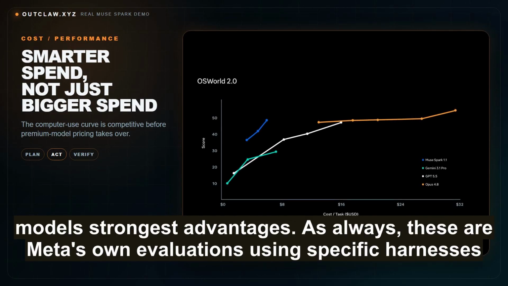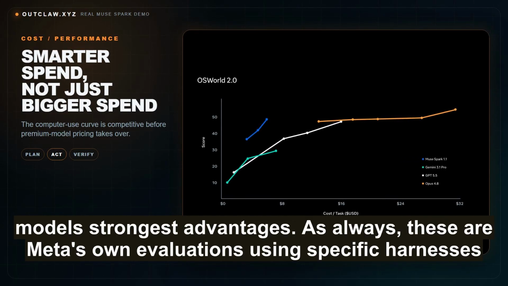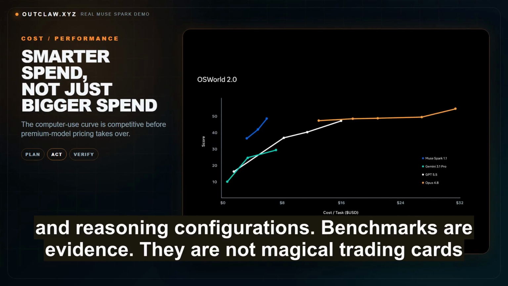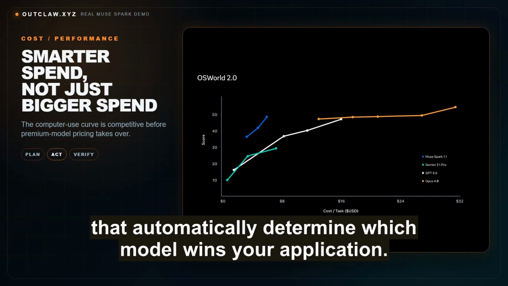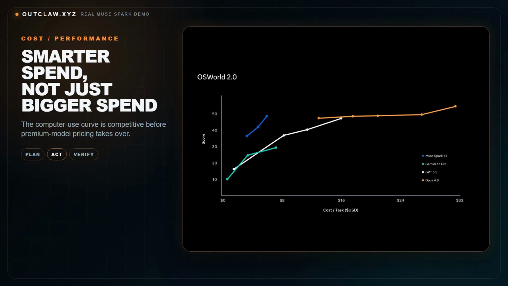As always, these are Meta's own evaluations, using specific harnesses and reasoning configurations. Benchmarks are evidence. They are not magical trading cards that automatically determine which model wins your application.